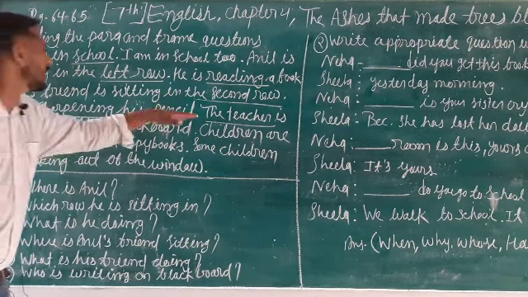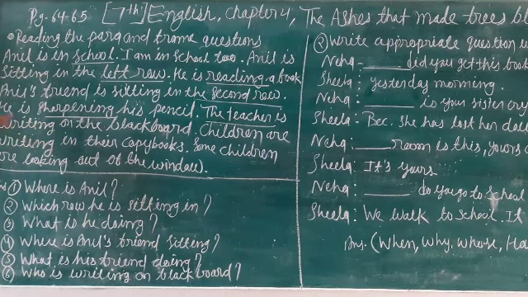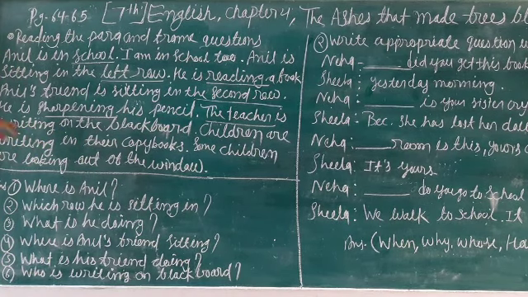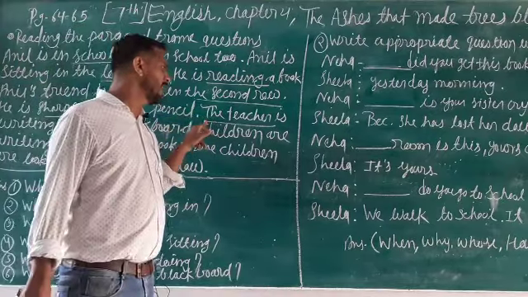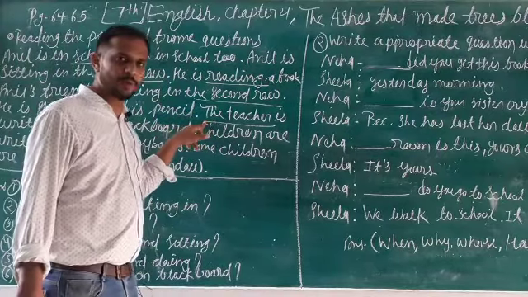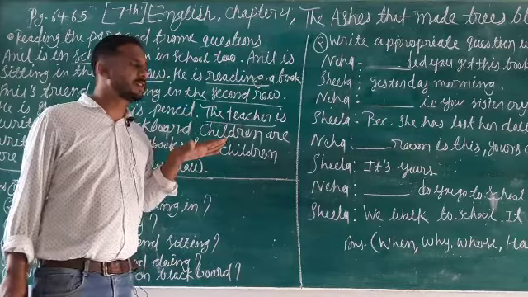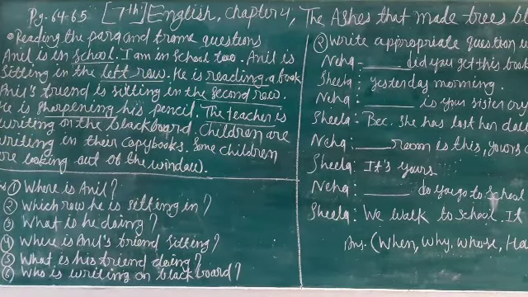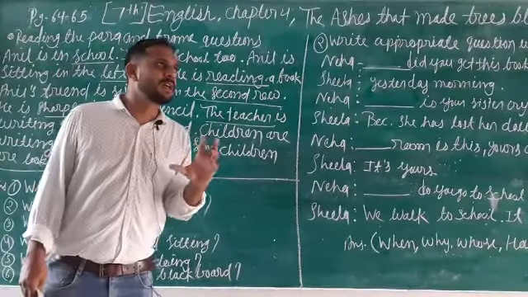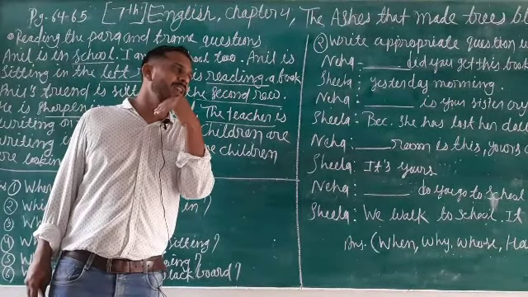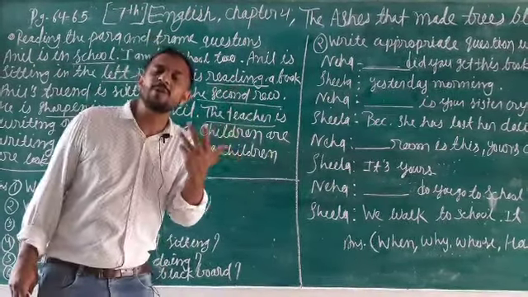Okay, the teacher is writing on the blackboard. So here you can see an italic underline, the teacher. The teacher is writing on the blackboard. So how to create the question? Suppose we are curious to know who is writing on the board.